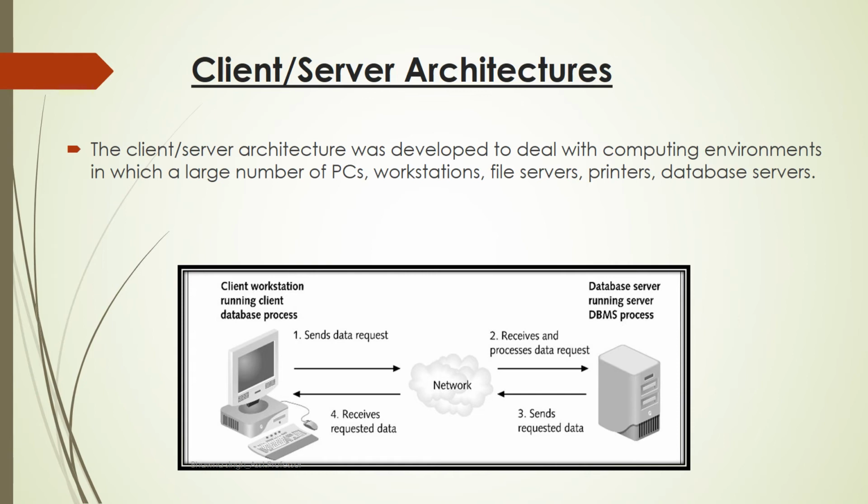Then when this data goes from the client to the application server, the data from the client is validated, or you can say it is checked, and after checking it is transferred to the database layer. Then this layer transfers the data between the client and the database server. And when this request goes to the database server, it takes the request from the application layer, processes that request, generates the response and forwards it back to the application layer, from where the response is sent back to the client.